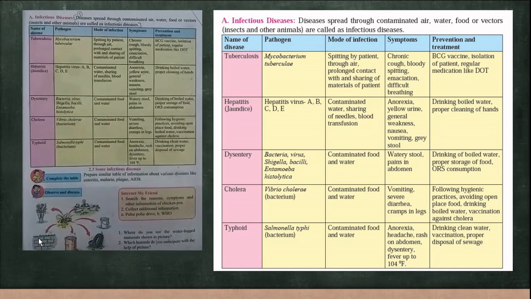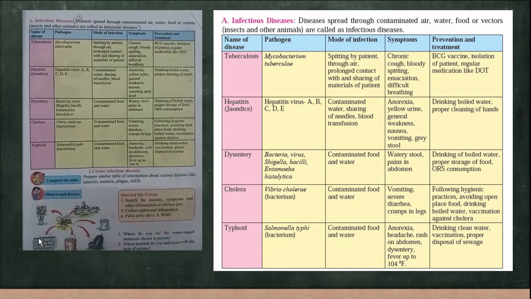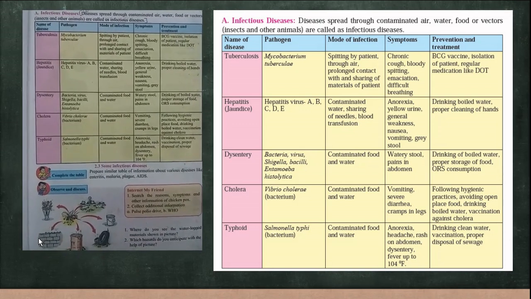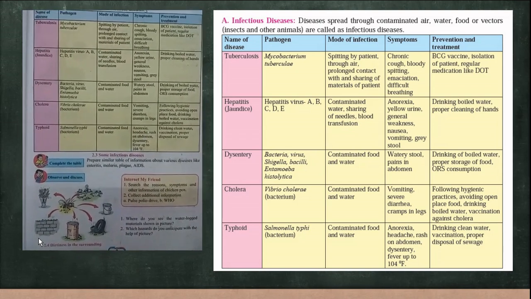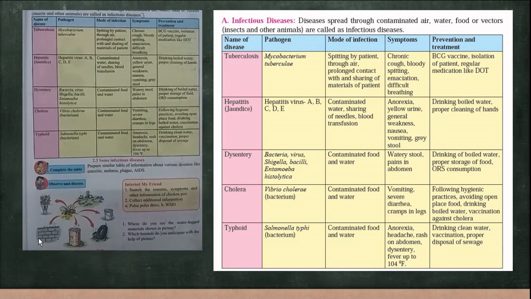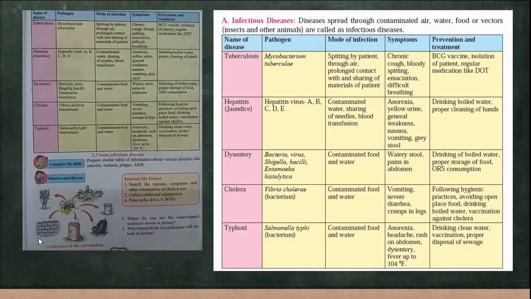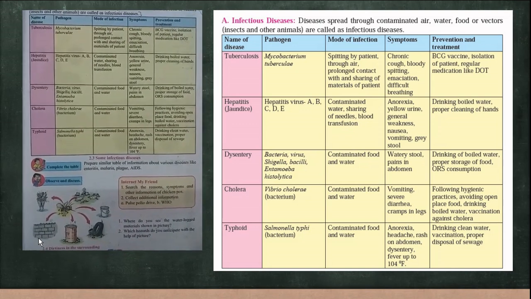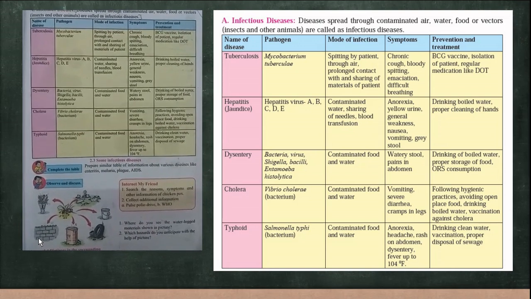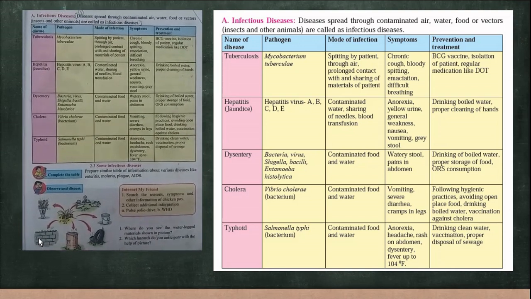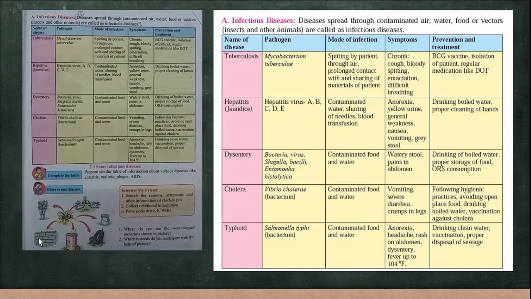Third one, take the example of dysentery, that is loose motion. It is caused by bacteria or viruses, Shigella or bacilli. Entamoeba histolytica is a common one which causes amoebiasis. The infection is by contaminated food and water. The symptoms are watery stools and pain in the abdomen.